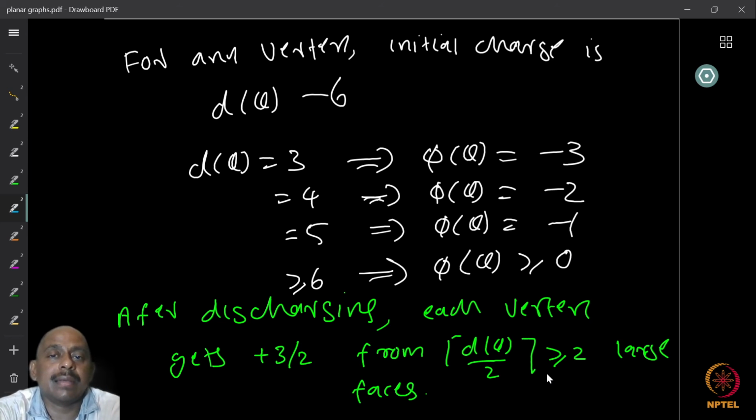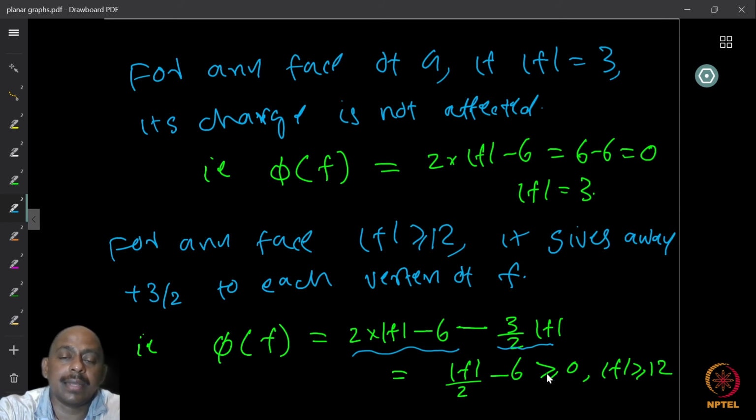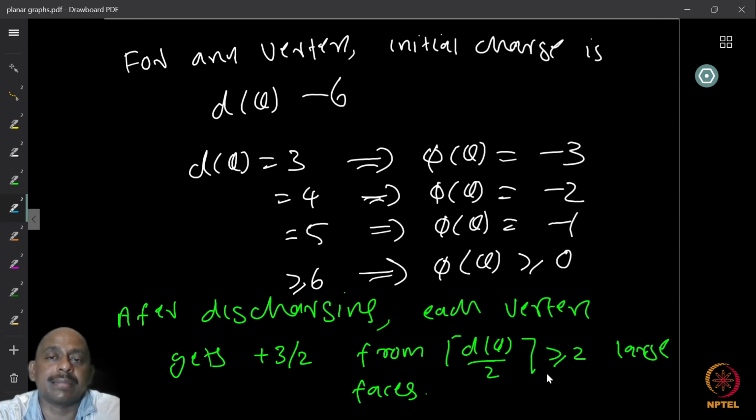Now, for any vertex v, we saw that every phase after the discharging has non-negative charge. What happens to the vertices? If you look at any vertex, its initial charge was degree minus 6. From all the large phases incident to it, it got charge plus 3 by 2 each. It has degree either 3, 4, 5, 6 or larger. If the vertex degree was 3, its initial charge was minus 3.